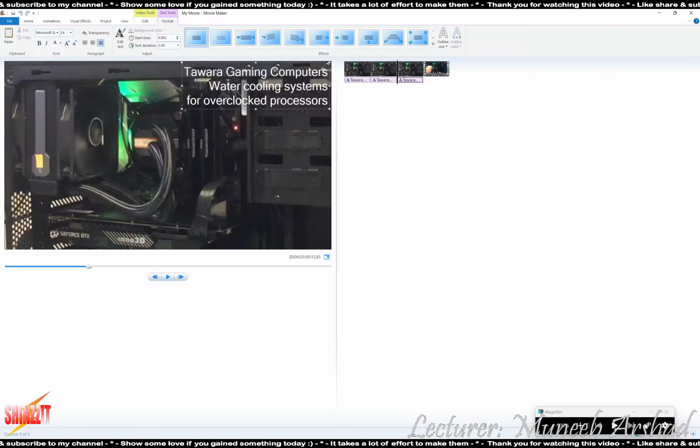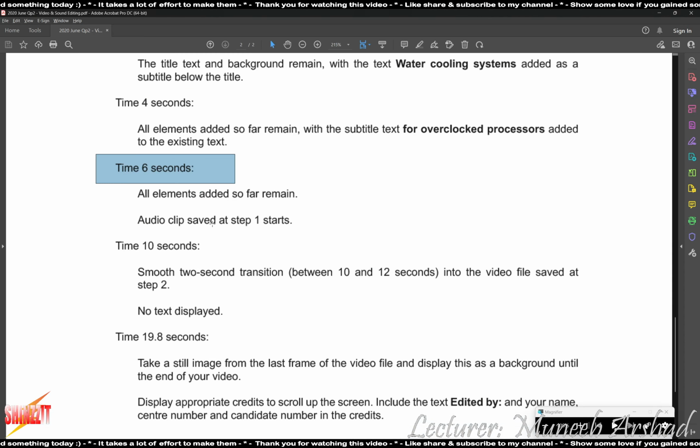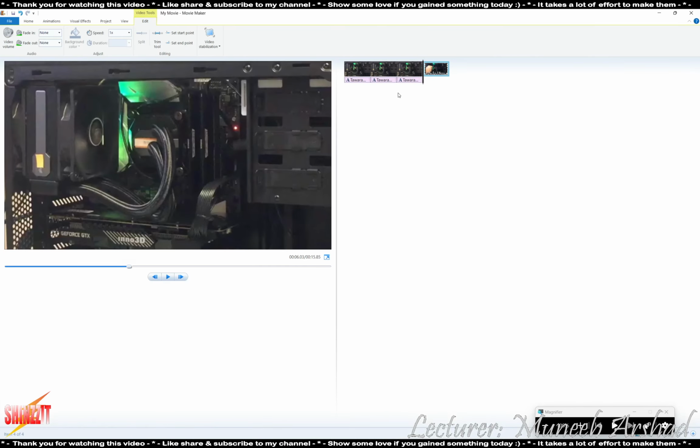So this is done. At time 6 seconds, this is exactly 6 seconds. What do we have to do? All elements added so far, audio clip saved at step 1 start. So at this point, at 6 seconds, the audio clip that we just saved needs to start.